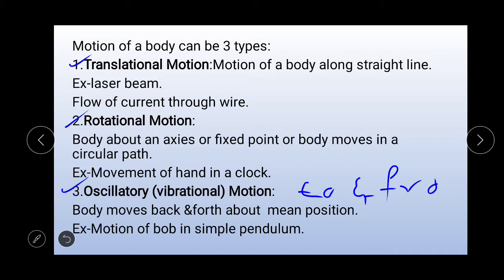Such type of motion is called oscillatory motion. Examples are the motion of a bob in a simple pendulum, the movement of the pendulum of a clock, and the oscillations of a loaded spiral spring.